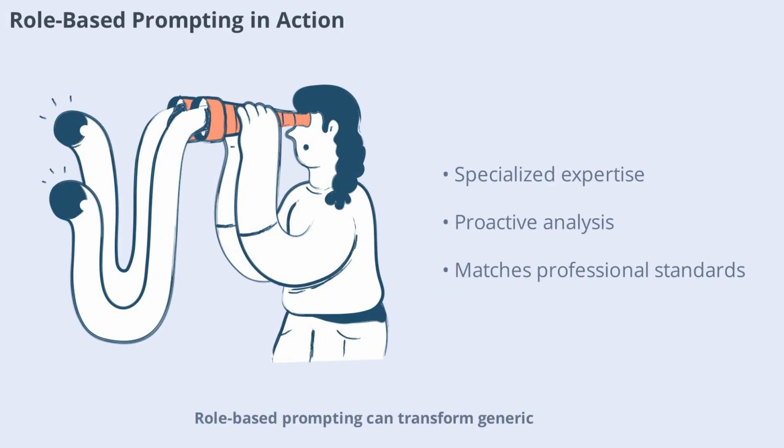Role-based prompting can transform generic outputs into highly specialized responses. For example, if you ask an LLM to review code, it might give basic feedback. But if you specify that it's acting as a principal security engineer, it will proactively look for deep security issues like buffer overflows and SQL injections. This technique ensures the model's output matches the expertise and standards required for the task.